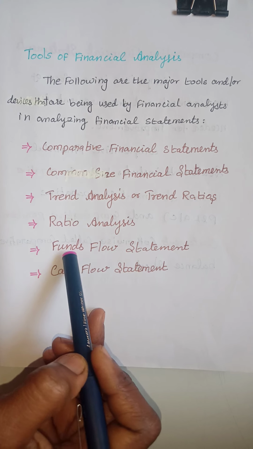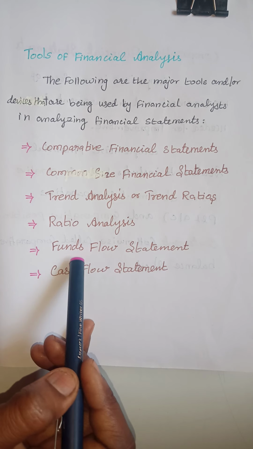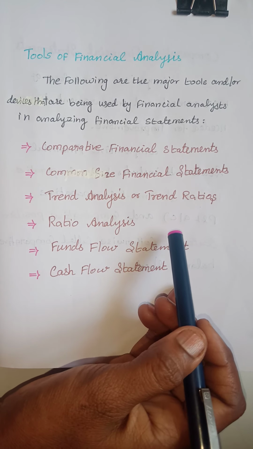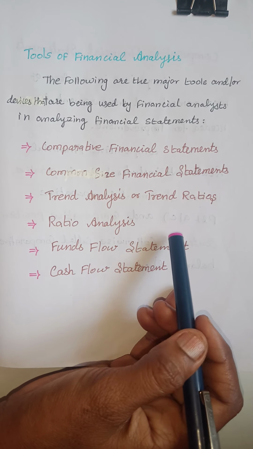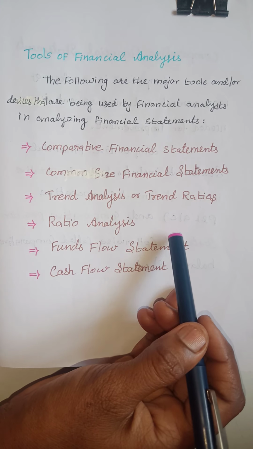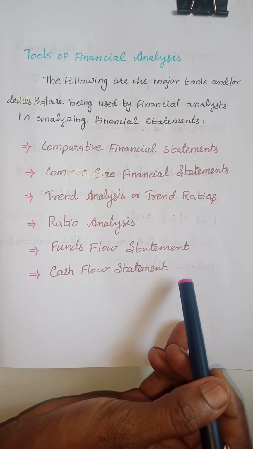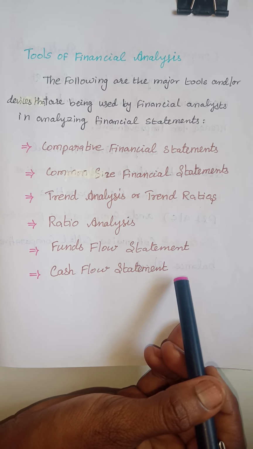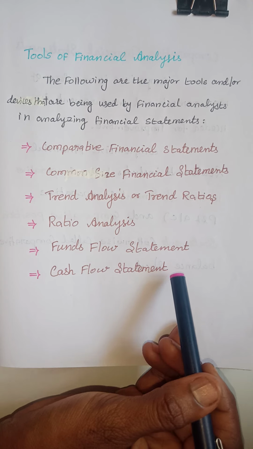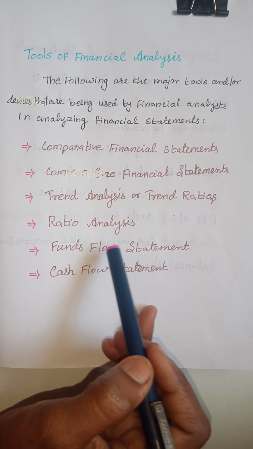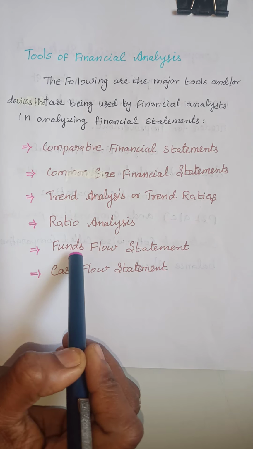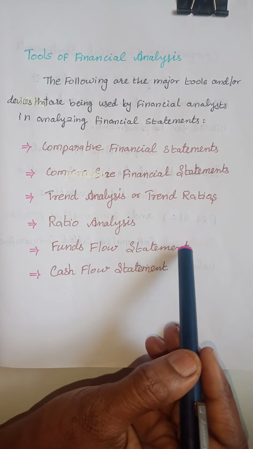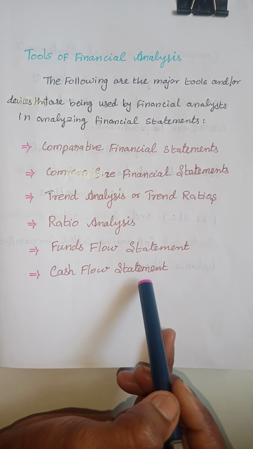So the next one is the funds flow statement. The funds flow statement shows the sources by which the business has been financed and the purposes for which its funds have been used between the opening and closing balance sheet dates. So it shows the sources and applications of funds. Then the cash flow statement.